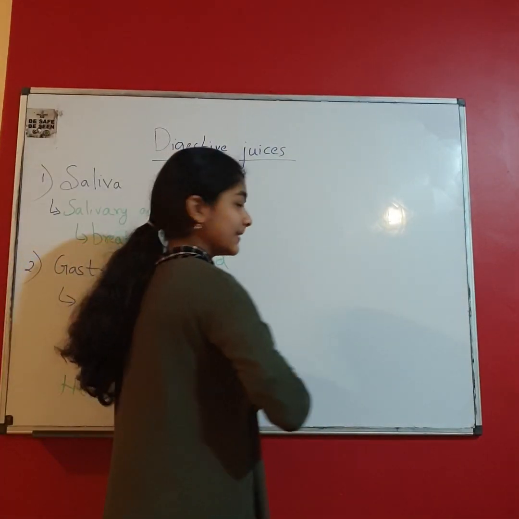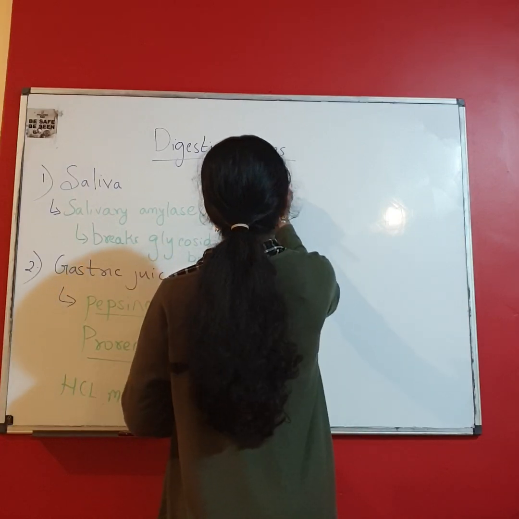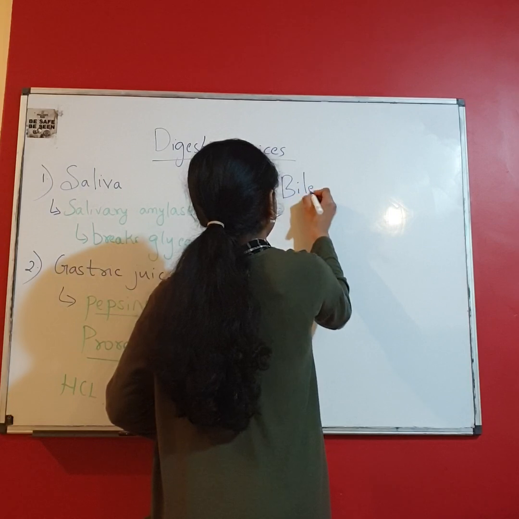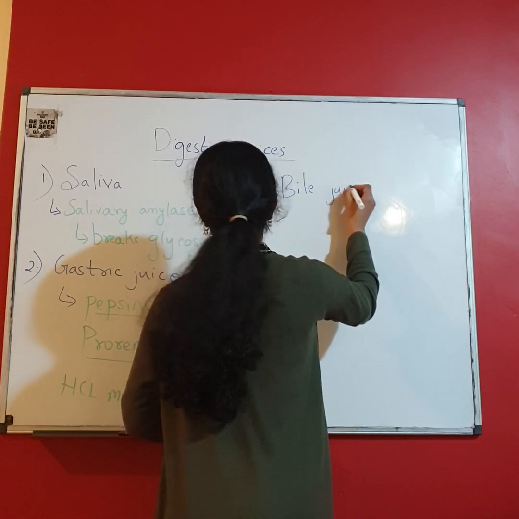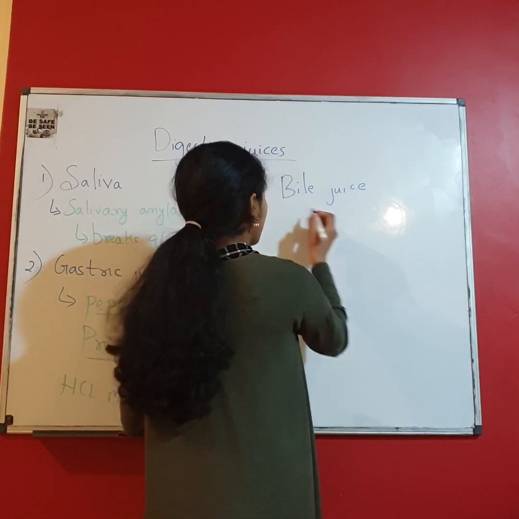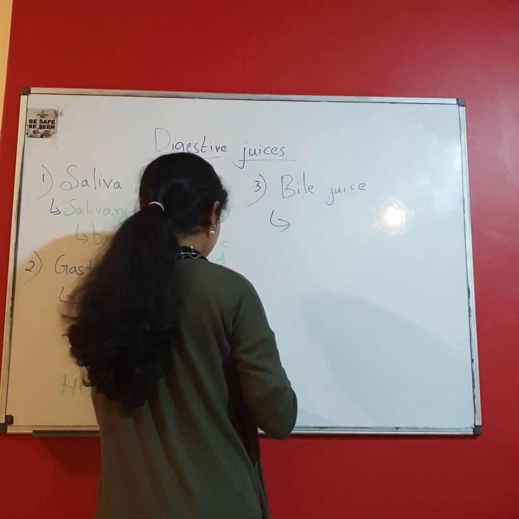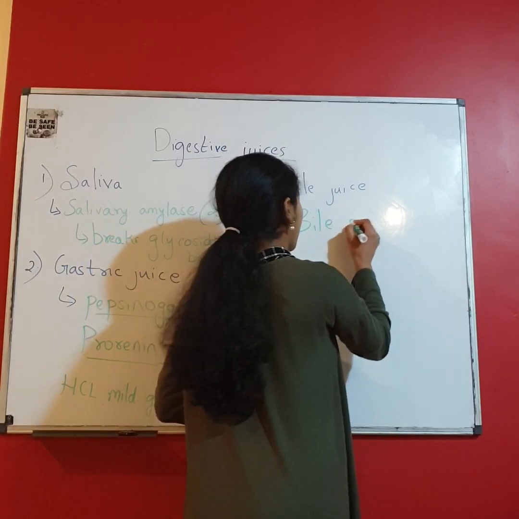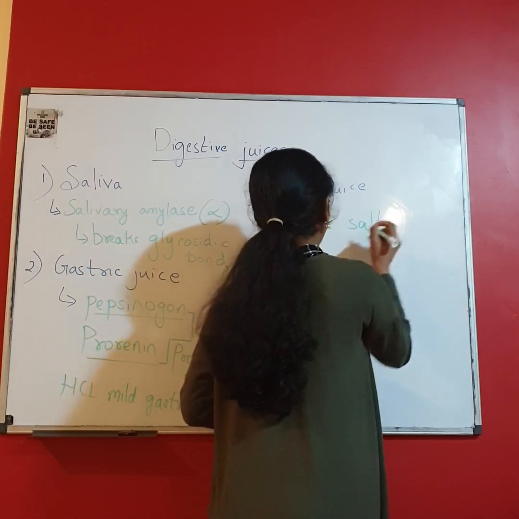The next one is called bile juice. Bile juice contains bile salts.